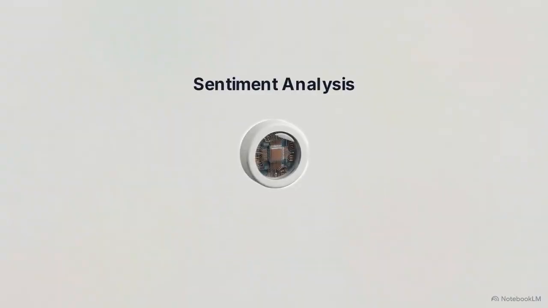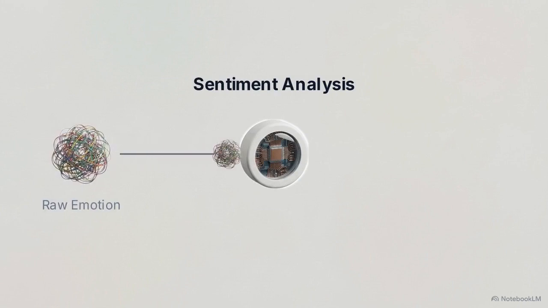By scanning the words we type, sentiment analysis acts as a bridge. It takes raw, unorganized human emotion and translates it directly into clear, actionable data. This animated diagram shows the core operating logic. Raw, messy text enters the processor, and neatly categorized data comes out.